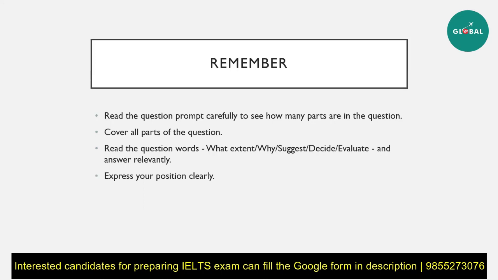After that, express your position clearly. This is extremely important. Your introduction should include a part about what your own opinion is, especially if the question is asking for your opinion. For questions that don't ask for your opinion, you don't have to include the sentence. But for every other type of question, you need to say that I believe there are more advantages than disadvantages to this, or I believe that these should be given more importance than others. Whatever your opinion is, state it very clearly in words as a part of the introduction and conclusion. If you don't do it, then it's not clear enough to the reader what your stand on that particular thing was. If it's not clear, then you fail the objective of the question.